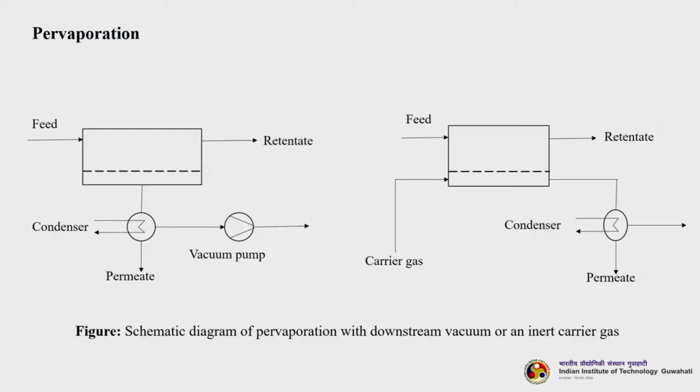Now, let us see the schematic diagram, you will understand it better. So, this is the pervaporation system here, pervaporation membranes. You can see here in the first one the permeate vaporization is achieved using a vacuum pump. So, permeate is being drawn and it is condensed and it is done by a vacuum pump. Here in this second case the low vapor pressure is being maintained by using a carrier gas. So, a carrier gas is being fed to the downstream side or to the permeate side. So, the low vapor pressure is maintained and then we have to condense the permeate and then finally draw it. So, these are two classic schemes of the pervaporation system. By two means you can achieve pervaporation, one by vacuum pump, another by carrier gas.